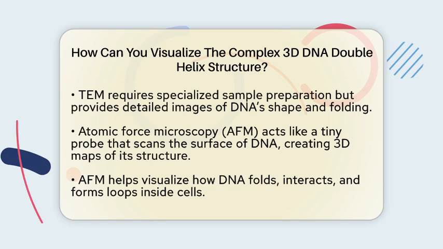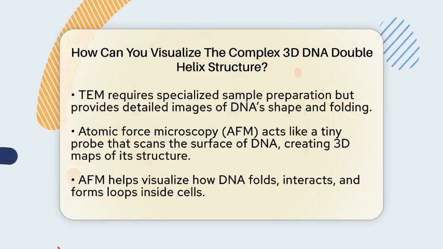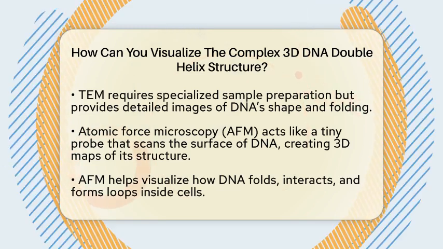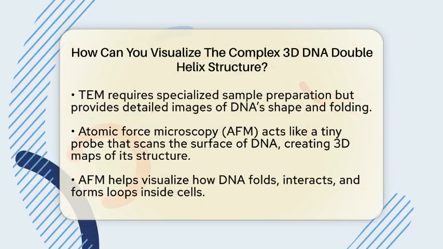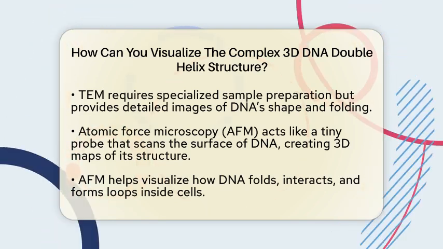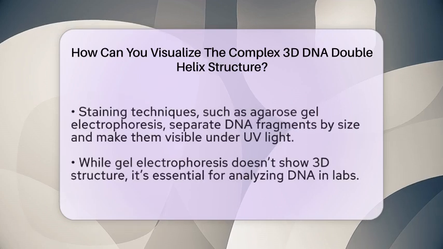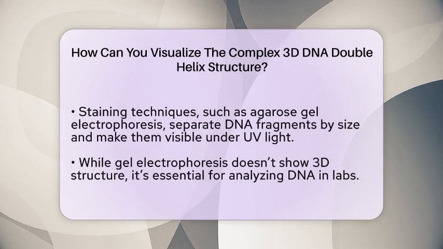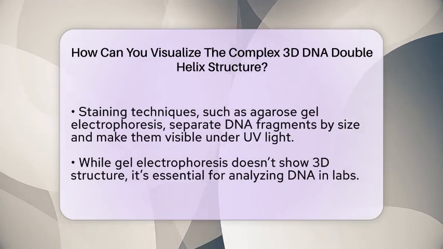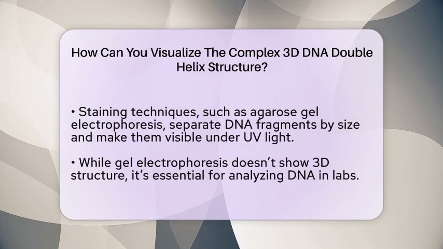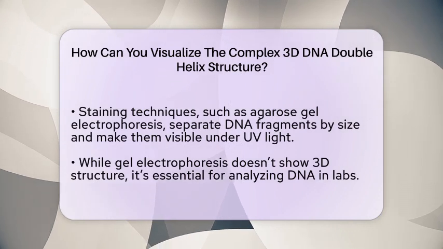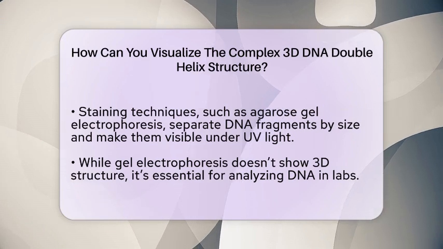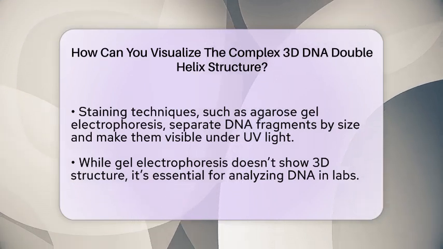Another powerful tool is atomic force microscopy, or AFM. Think of it as a tiny finger that gently scans the surface of a molecule. AFM physically traces the surface of DNA molecules, creating detailed three-dimensional maps. These maps help scientists see how DNA folds and interacts inside cells. They can even observe tangled regions or loops that influence gene activity. Combining AFM with computer software and artificial intelligence makes it possible to visualize DNA's complex shapes in great detail.